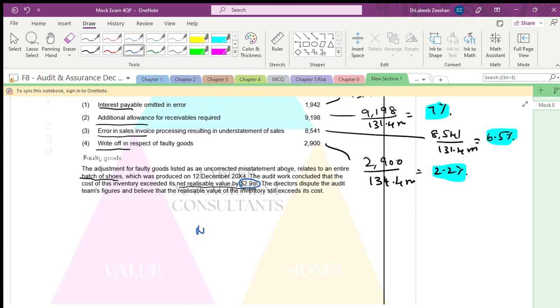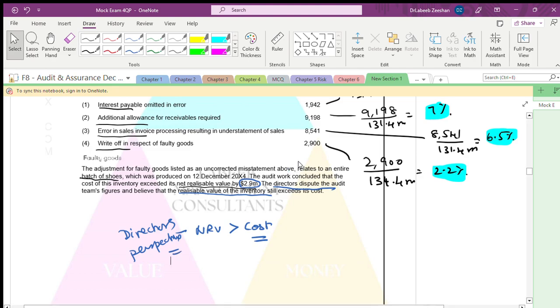They say the directors dispute the audit team's figures and believe that the net realizable value of the inventory still exceeds cost.